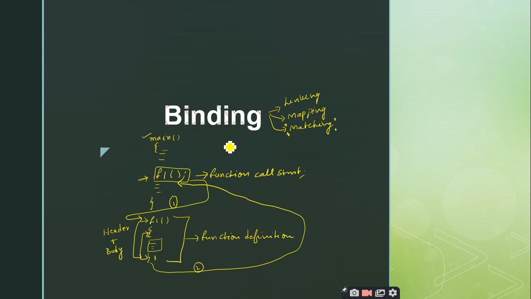So any function that you take in programming languages like C, C++, Java, when you call a function, that function call will be invoking the corresponding function definition, right? So the linking up of the function call with the function definition is called binding, right? Or else we can also say that the matching of the function call statement with the function definition is called binding. Is it clear?